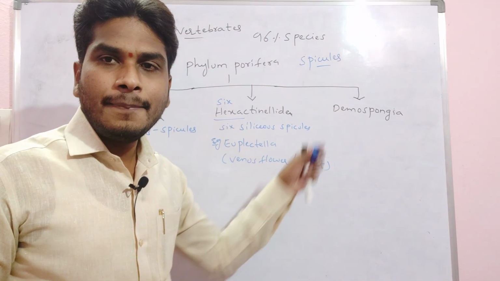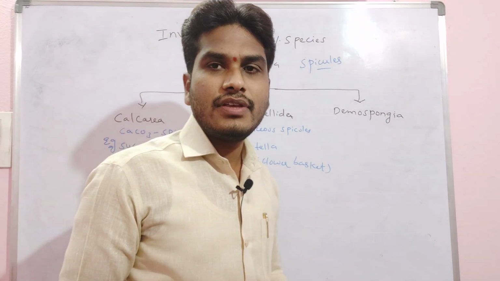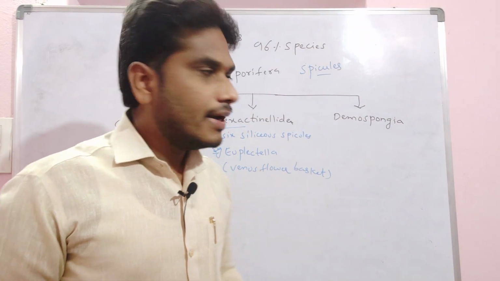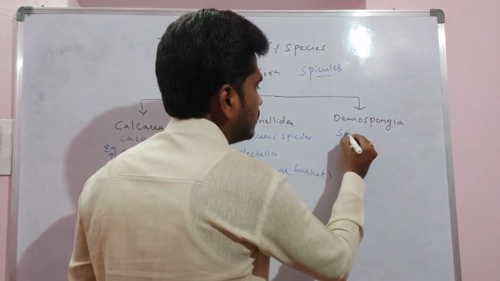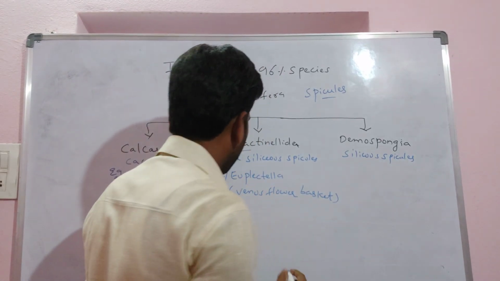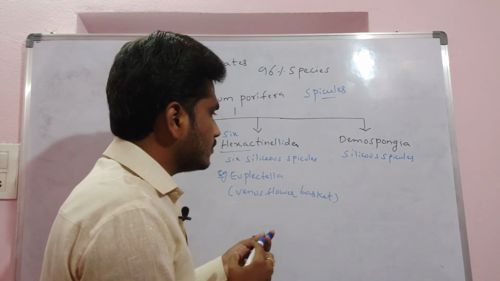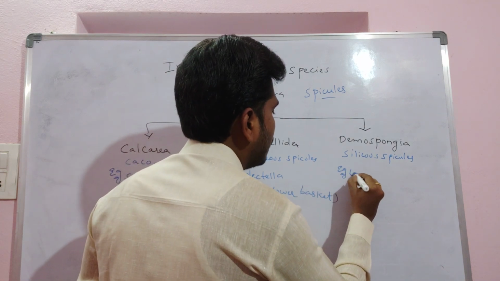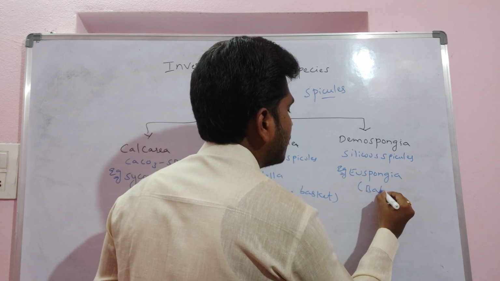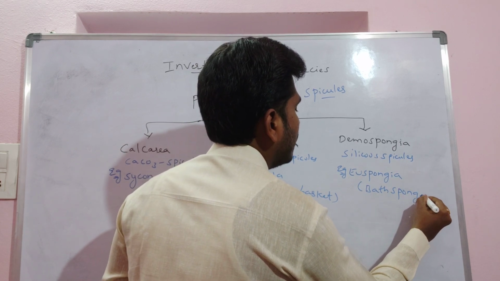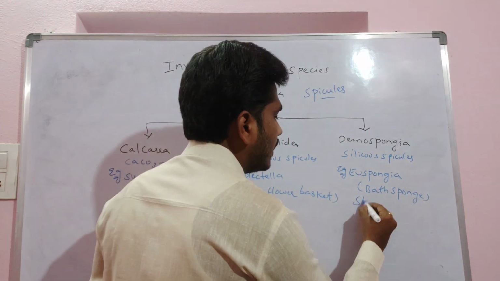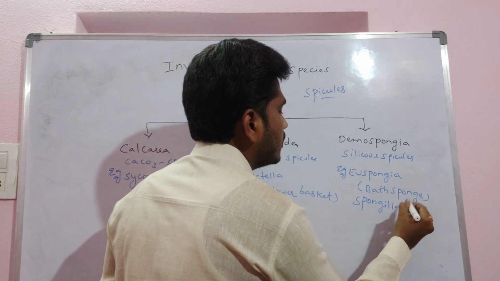The next one we have is Demospongia. Demospongia mainly consists of freshwater sponges. Demospongia also consists of siliceous spicules. The Demospongia example is Euspongia. Euspongia we commonly call the bath sponge. Also, we have Spongilla as an example.